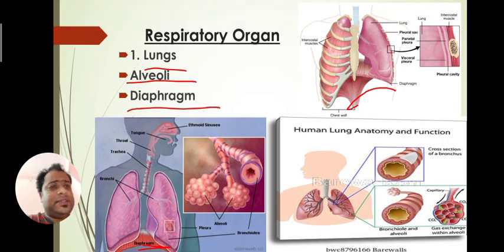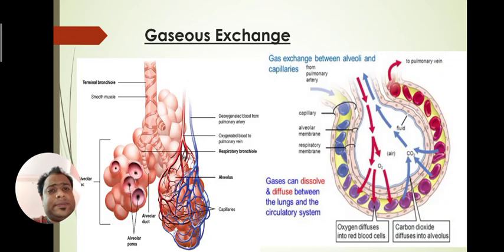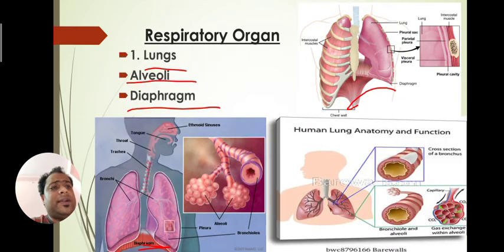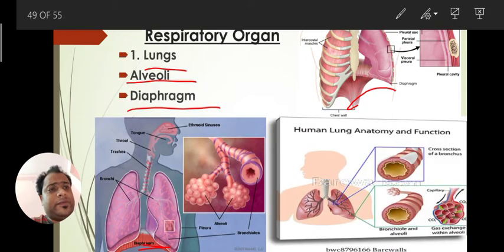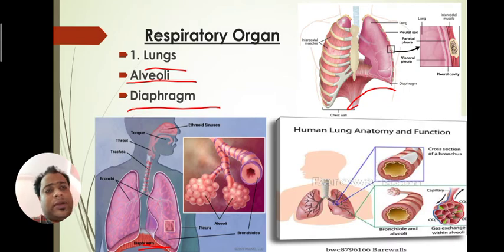Two lungs are present, in which the left lung is slightly smaller than the right lung, because there is some space for the heart. One thing I have to explain: on the outer covering of our lungs there are two membranes present.